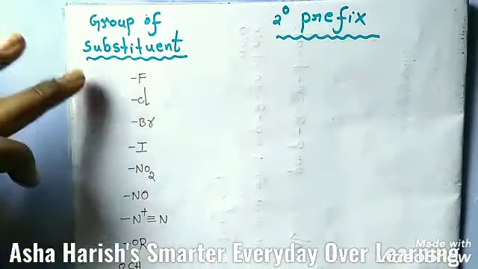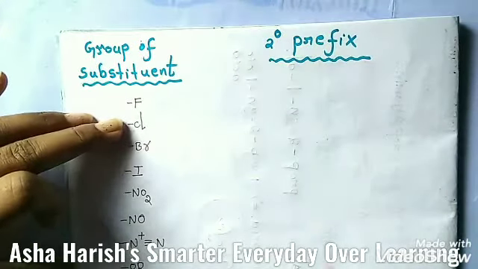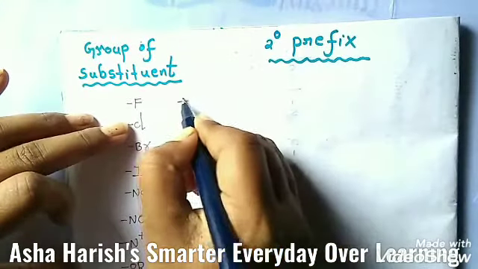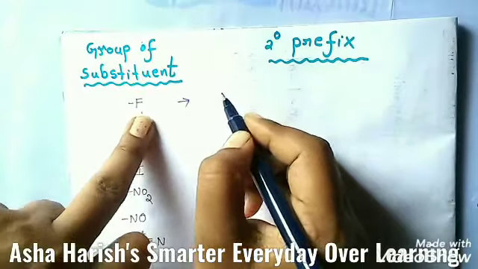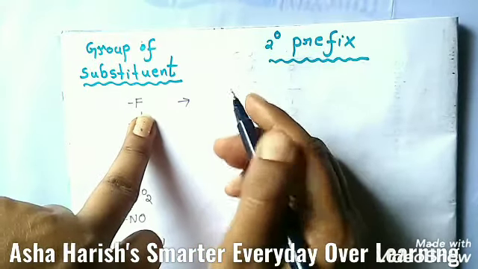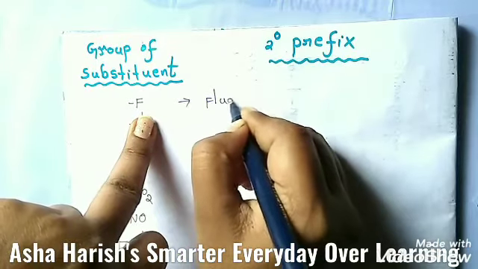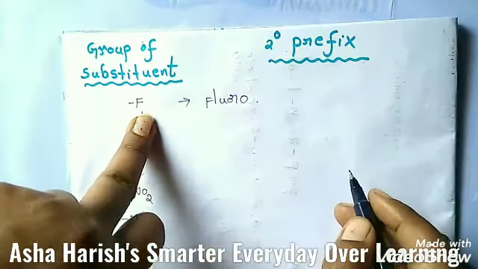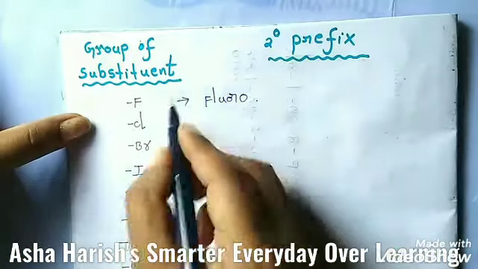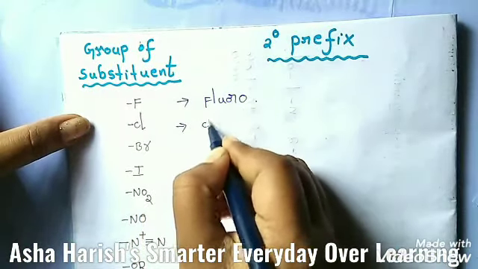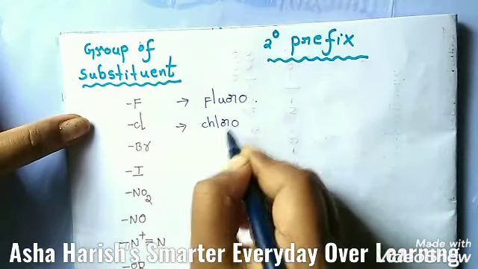Here the substituent fluorine: if F is located in this particular compound or molecular formula, you should add fluoro. Fluoro is the secondary prefix here. And this also you can guess easily, chloro.